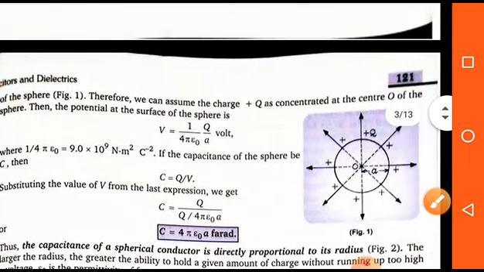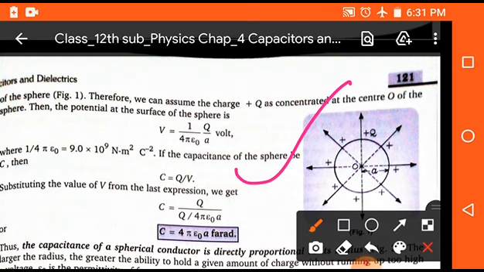See this diagram. In this diagram, there is a conductor which has charge plus Q, and it is disconnected from the outer side. That means there will be no transfer of charge from the outside. Then this conductor is said to be isolated. And here we have to find the capacitance of that conductor.